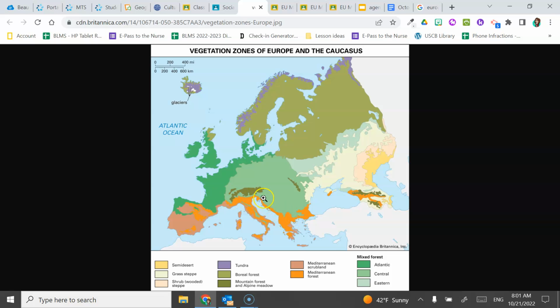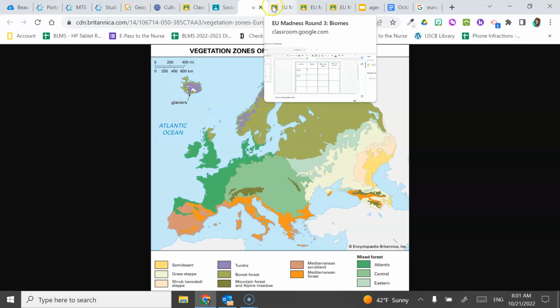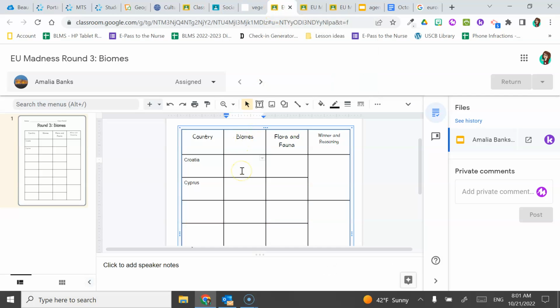It looks like we've got some Mediterranean forest and some mixed forest. So I know that we have forest, right? Mediterranean mixed forest. So really it's probably deciduous, right?